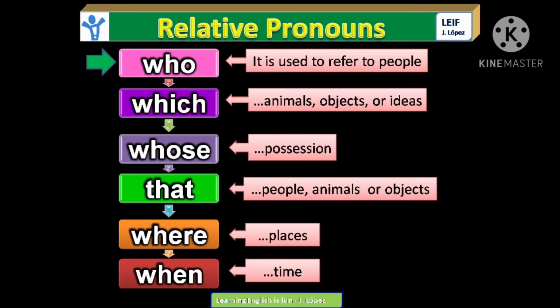Now, let me tell you some of the usage of relative pronouns. Who. It is used to refer to people. Which. It is used to refer to animals, objects, or ideas. Whose. It is used to refer to possession. That is used to refer to people, animals, or objects. Where is used to refer to places. When is used to refer to time.